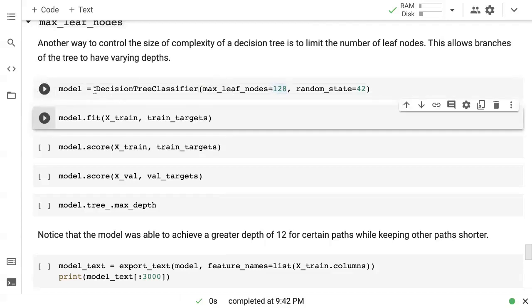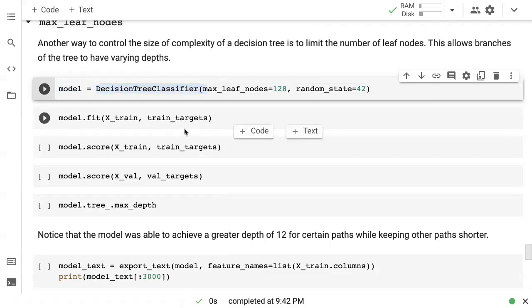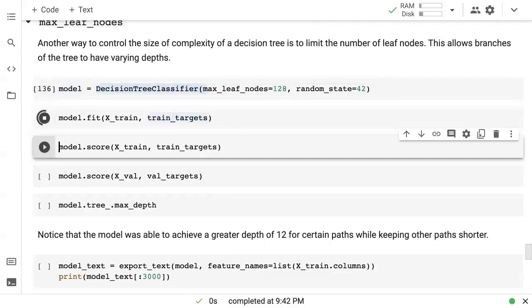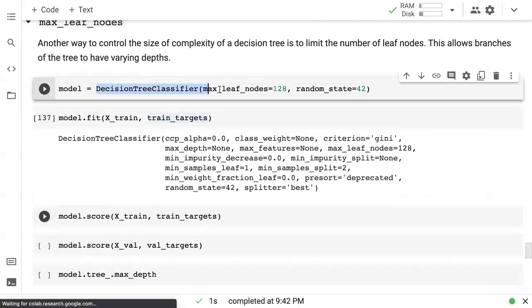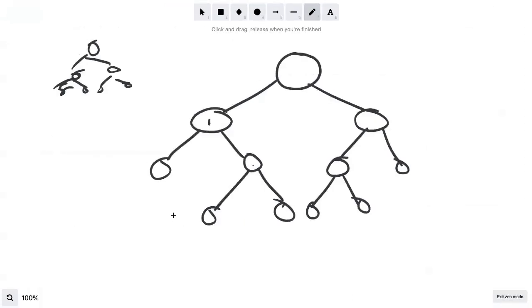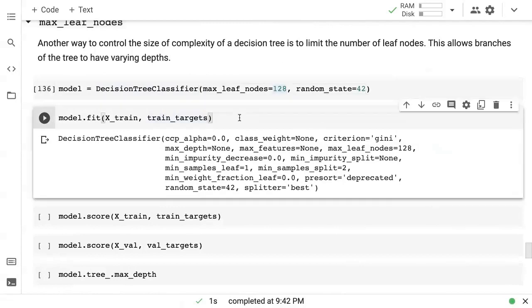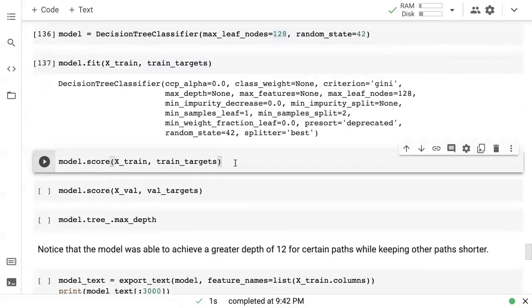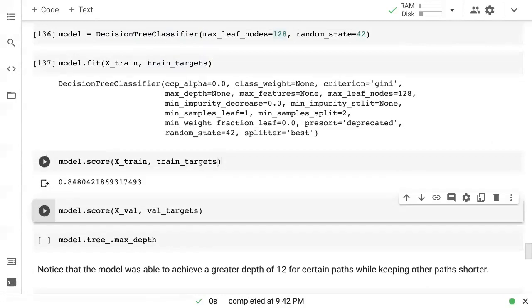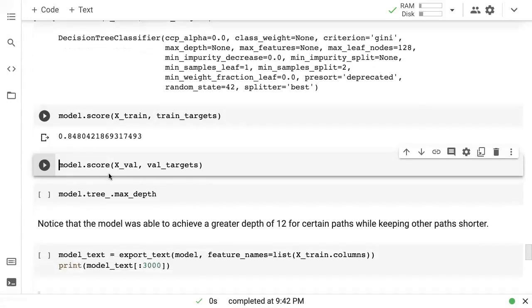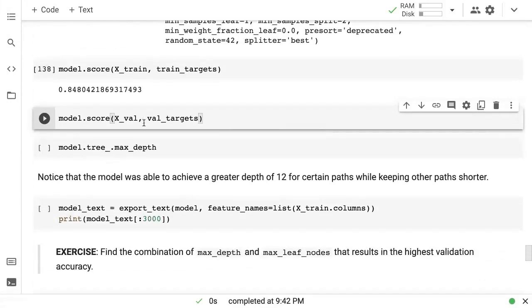So here we create this decision tree, we call DecisionTreeClassifier, and then we call model.fit. So now we're training, and the only restriction we've specified is that the number of leaf nodes, so the number of nodes which have not been split, should not go higher than 128, and that limits a certain number of splits. We fed the model the training data, and it turns out that the training accuracy is only 84.8% and not 100%. Because of the same reason, it cannot go down and memorize every training example. There's only a limited number of nodes it can create.